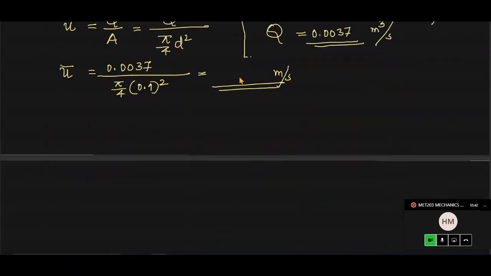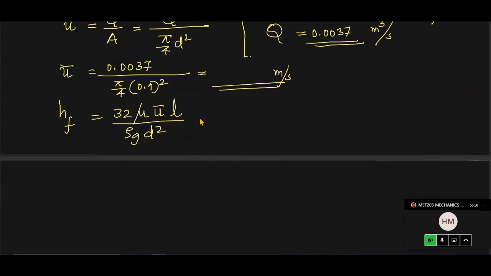Now what you require is the pressure. The HF equation from Hagen-Poiseuille is HF equal to 32 mu u bar L divided by rho g and diameter d square. HF means P1 minus P2 divided by rho g. If you want the pressure loss only, then what we require is the pressure difference, that is the pressure drop.